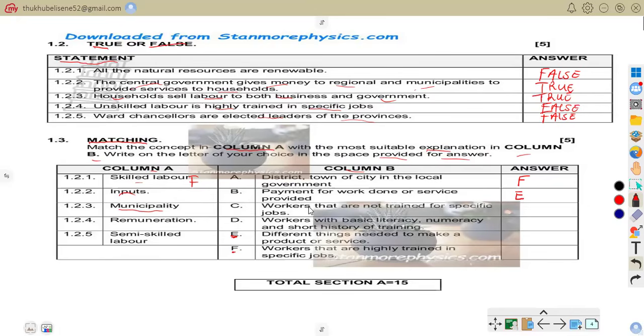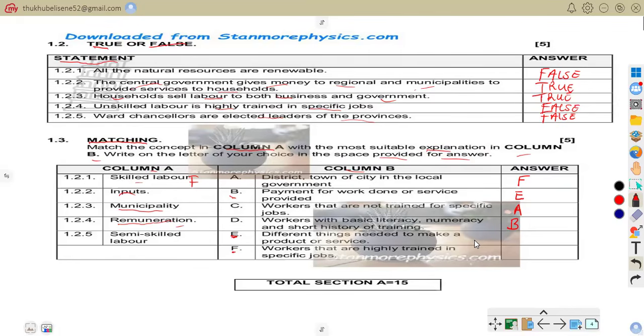So the correct answer for municipality there is going to be A, when you're talking about district, town, or city in the local government. Now we have 1.24, remuneration. If you go to these explanations, you can see that the correct answer there is B: payment for work done or service provided.